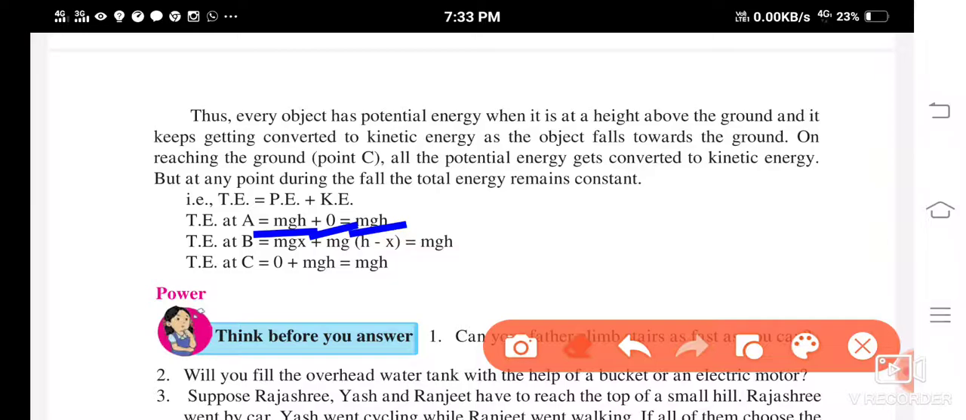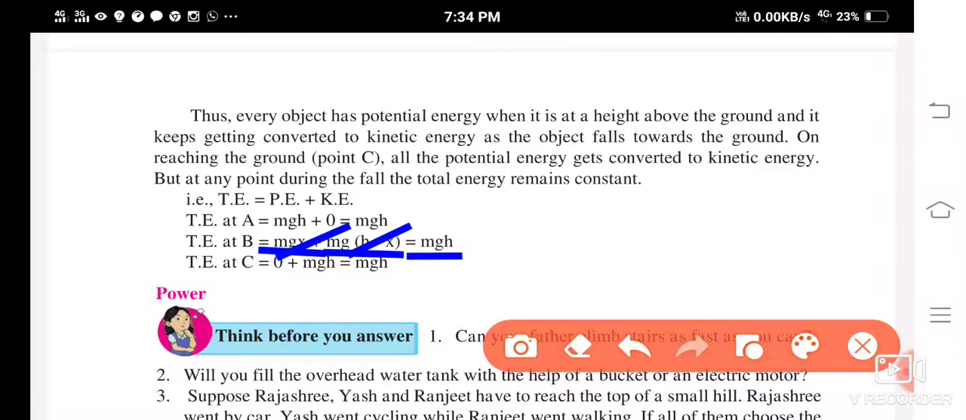Then total energy at B, potential energy is mgx. Then kinetic energy is mg into h minus x, but still you can see the total energy when you simplify is going to be mgh. Means here what happened, some part of the potential energy had got converted into kinetic energy.